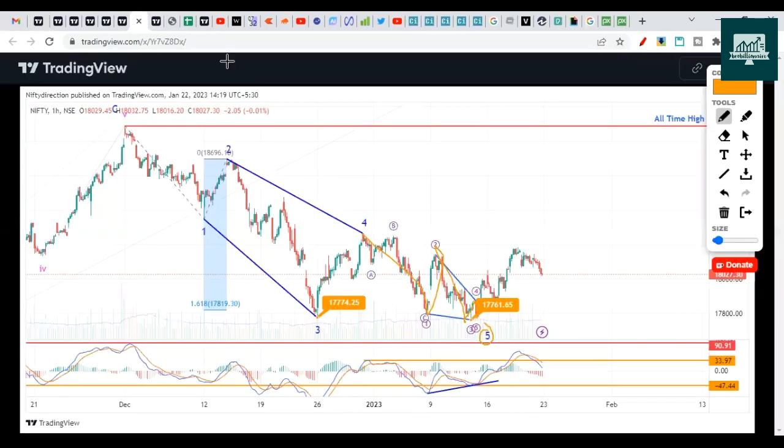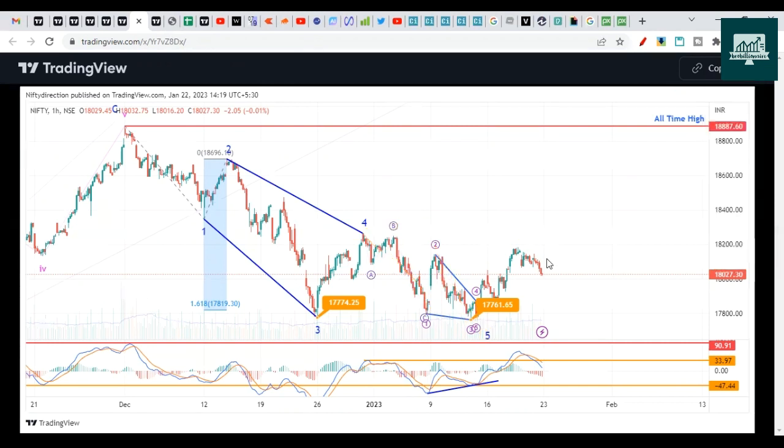So now, as I said, this is how I'm assuming the ending diagonal ended here. So now the ending diagonal will at least come to this level, the start of the ending diagonal wave. So we have to wait for that. And yeah, it will probably touch this 18,300. So anyway, after a drop, it will go up and then drop.